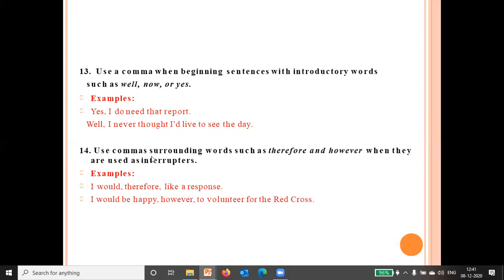Next, use commas surrounding words such as therefore and however when they are used as interrupters. When they interrupt the sentence, then also we can use commas. I would, therefore, like a response. I would be happy, however, to volunteer for the Red Cross.